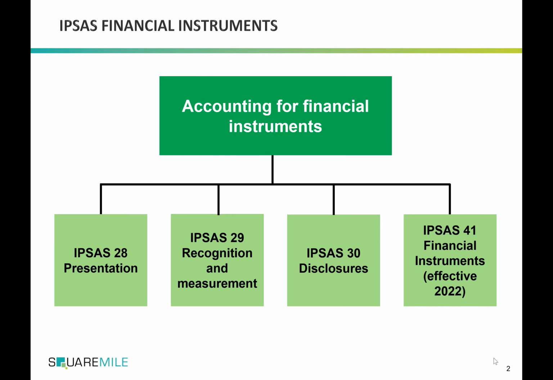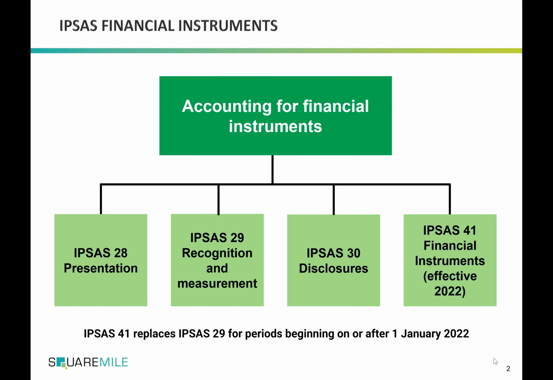IPSAS 29 is the main standard relating to financial instruments and covers recognition and measurement of financial assets and financial liabilities. It also includes impairment of financial assets and hedge accounting. IPSAS 29 is a complex standard and has often been criticized as being rule-based.